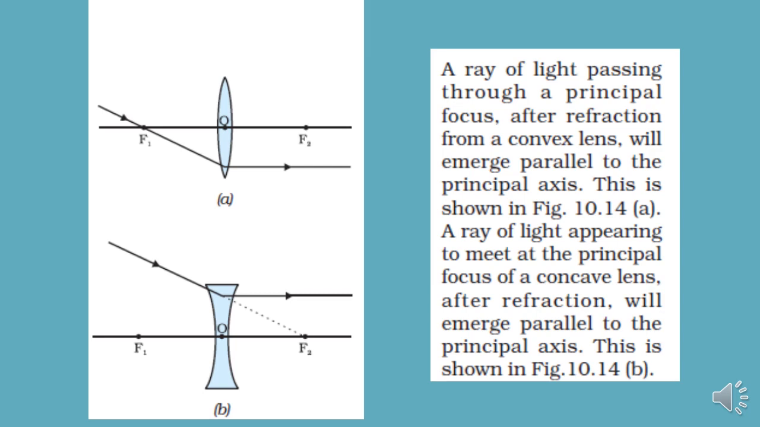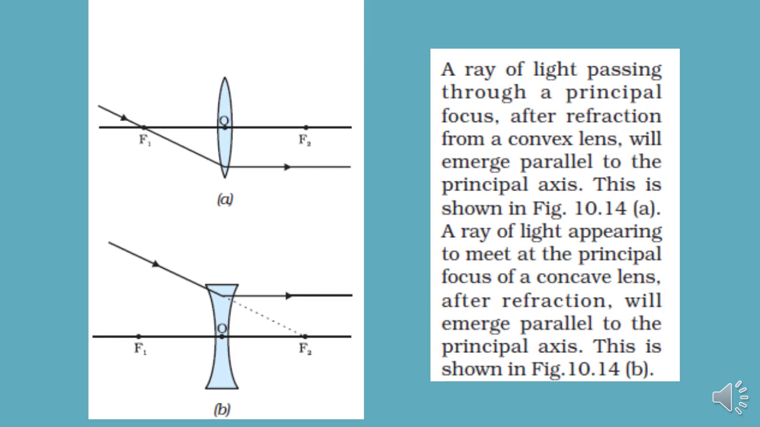Dear friends, have a look at diagram number A. Here we are using a convex lens. This is the incident ray which is passing through the principal focus. You can see that at this point, after refraction, it becomes parallel to the principal axis. Look at figure B. In figure B, it's a diverging lens, that is a concave lens. Now if I extend this incident ray, it seems that it will pass through the principal focus. So after refraction, it will emerge parallel to the principal axis.